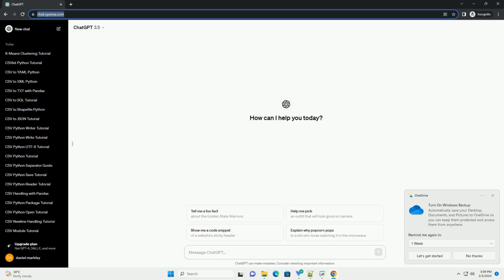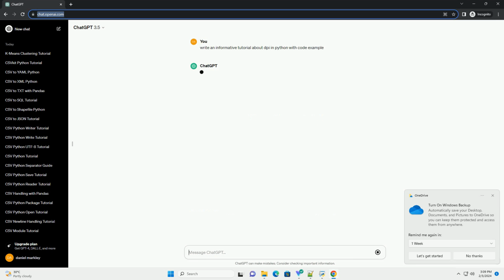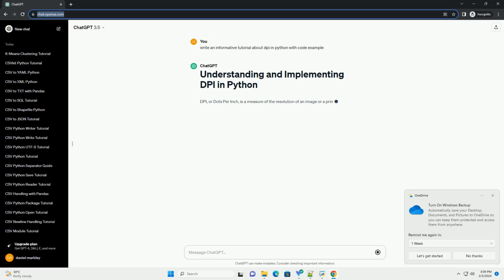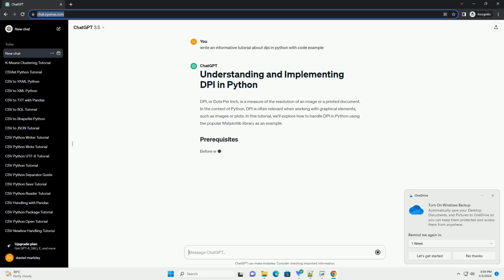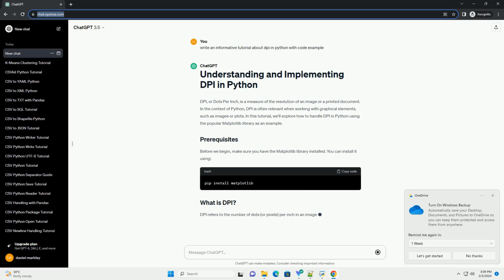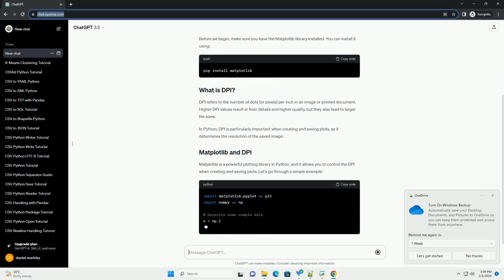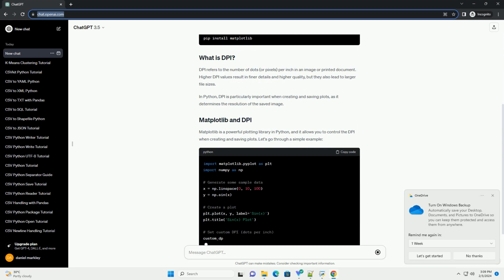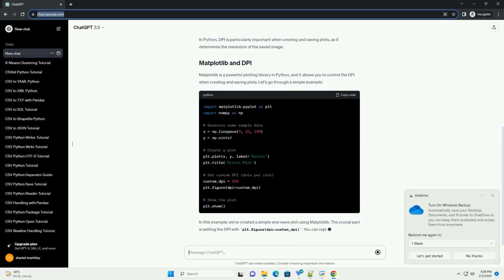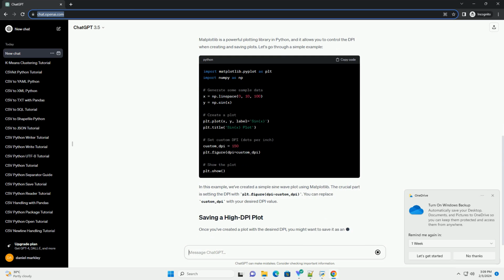DPI, or dots per inch, is a measure of the resolution of an image or a printed document. In the context of Python, DPI is often relevant when working with graphical elements, such as images or plots. In this tutorial, we'll explore how to handle DPI in Python using the popular Matplotlib library as an example.